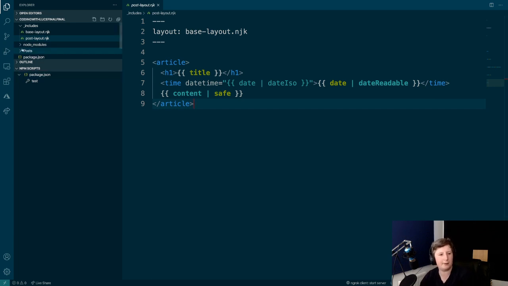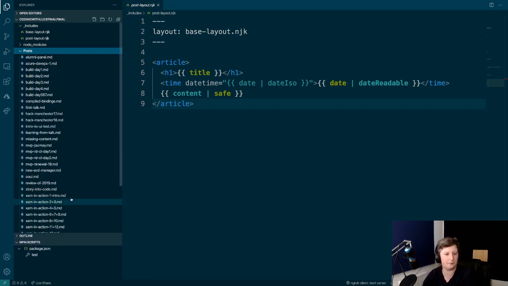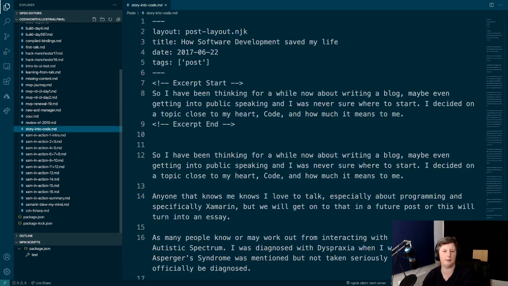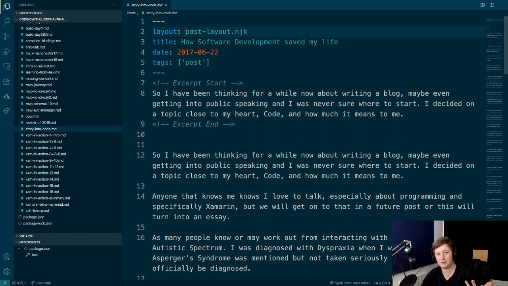So if we then go into one of the actual posts, for example, where's Journey? Story into code, here we go. This is the first blog post I ever wrote. We've given it a layout, so it's using that template. We've then given it a title, which is what it's popping into the page, and then a date, which was the date it was written.